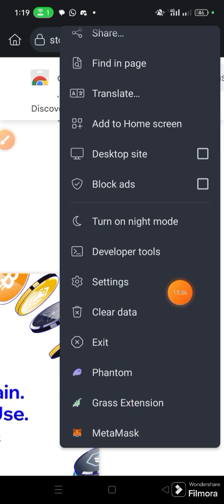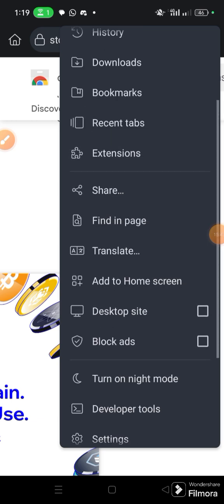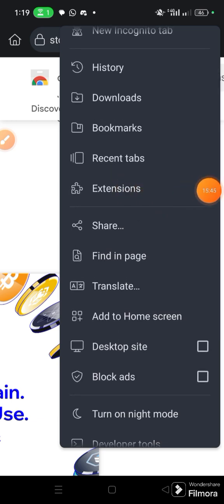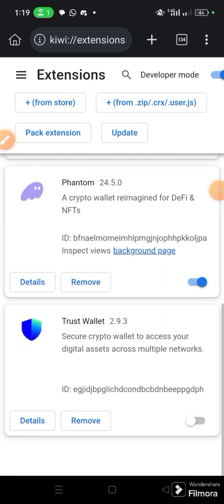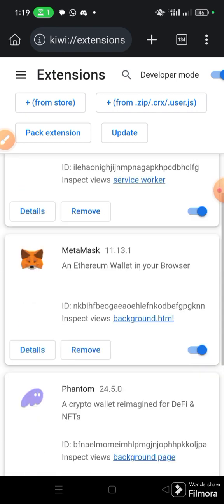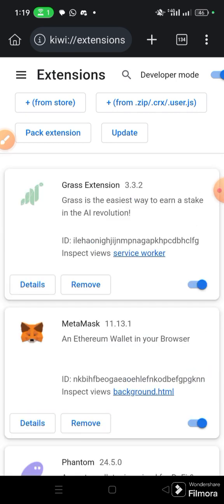But I think Kiwi browser shows maybe only 3 or thereabout. So if you want to see all your extensions, just come here and click the extensions icon, and then you're going to see all the extensions you have installed in your phone. These are wallet extensions. And so this is basically how you set up your Mrs. browser or your Kiwi browser to begin your crypto, Twitter farming, social engagement, dropping, and so on and so forth. So this is the first part of this beginning a journey in the Web3.